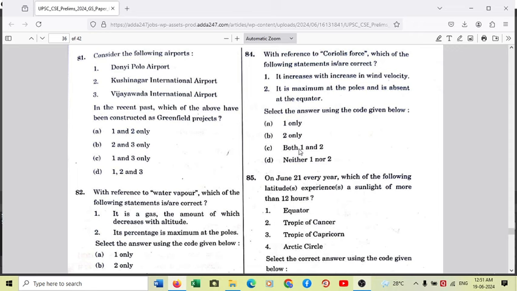The fine example is like longitudes converge at the poles, because the mass and volume becomes lesser, and the lesser the mass and volume around the poles, the higher will be the effect of rotation, and because higher will be the effect of rotation, the Coriolis force will also be higher. So statement 2 is also correct. So answer is option C, both 1 and 2.